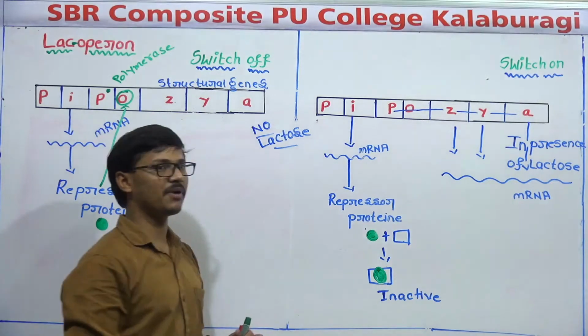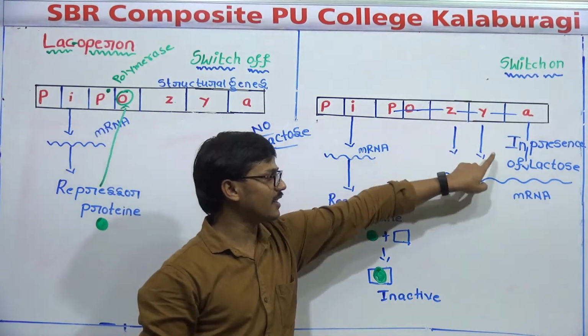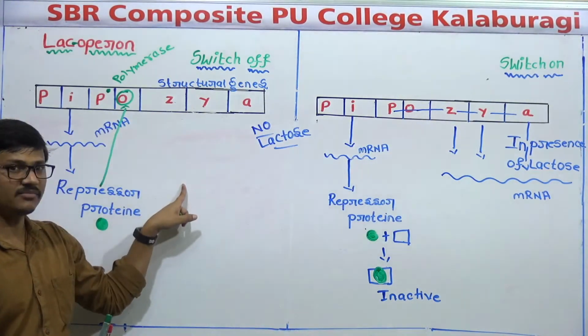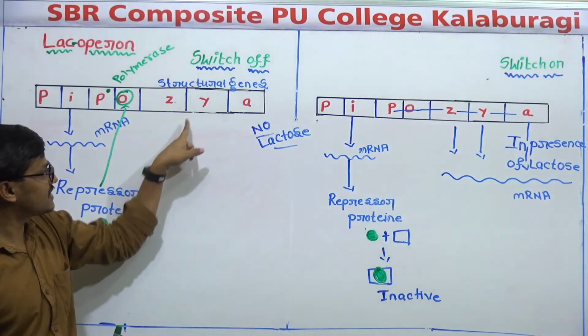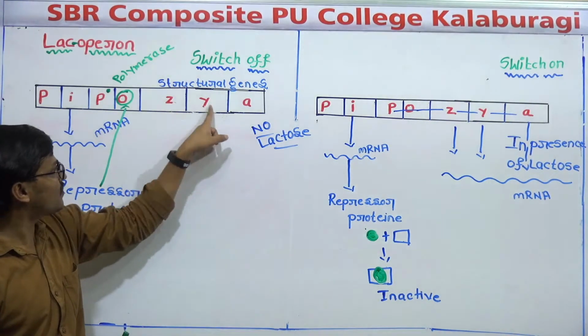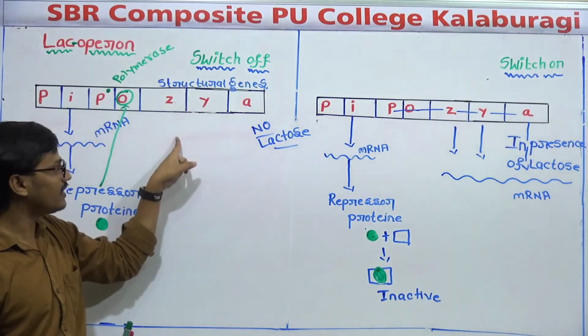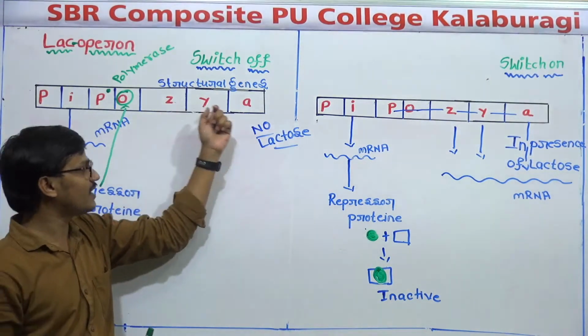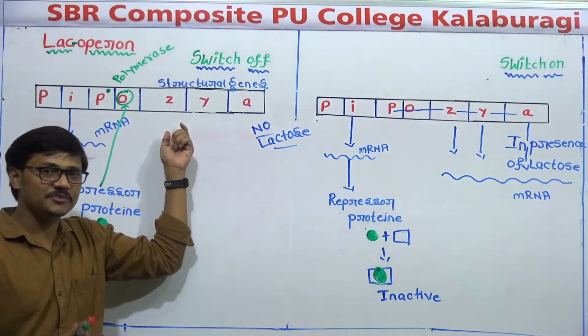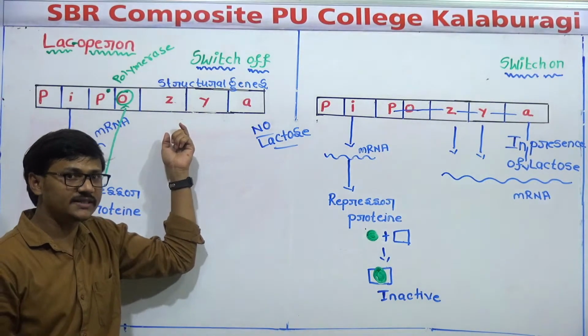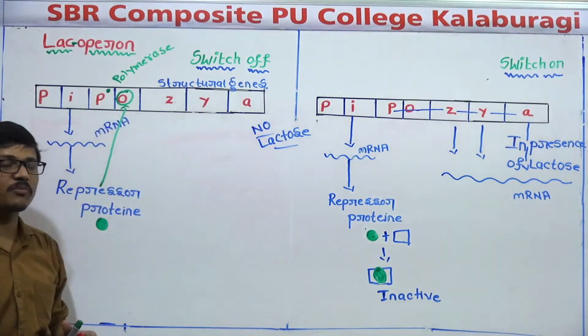Okay, this is the mRNA of Z, Y, A. You just compare both the diagrams. In the first case, is there any production of mRNA by Z, Y, A? No. Why is mRNA not produced by Z, Y, A here? Because there is no transcription. Why did transcription not occur here? Because the operator is blocked by the repressor.